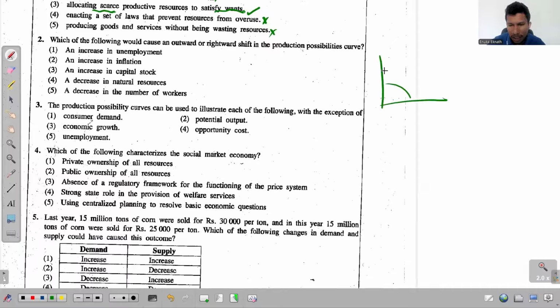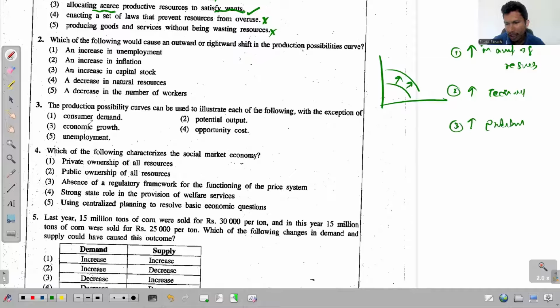The PPC gets shifted to the right mainly due to three reasons. And what are the three reasons? The first one is an increase in the amount of resources. The second one is an increase in technology. And the third one, an increase in productivity. If you need, you can take productivity under technology as well. But if you take it as a separate thing, due to one of these reasons, the PPC may be shifted to the right side.